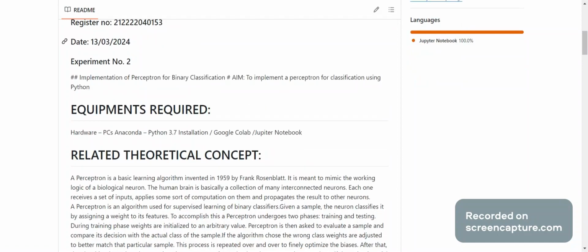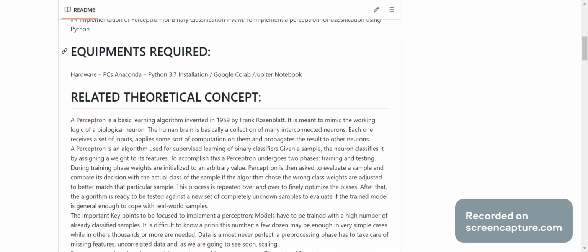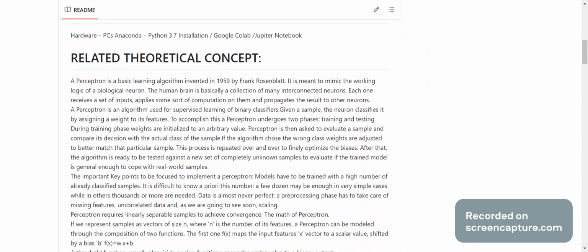I am here to explain about the implementation of perceptron for binary classification. We are here to implement a perceptron for classification using Python. A perceptron is a basic learning algorithm invented in 1959 by Franklin Roosevelt. It is meant to mimic the working logic of a biological neuron. The human brain is basically a collection of many interconnected neurons.